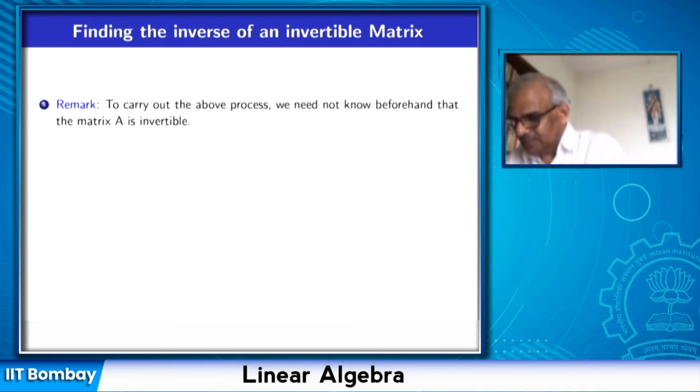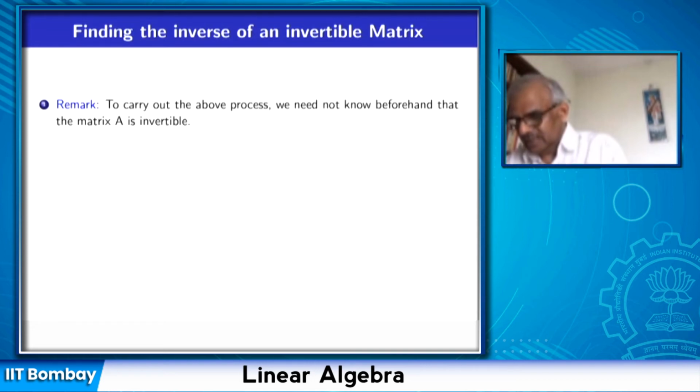So we just set up the equations AX1 equal to E1, AX2 equal to E2, etc., and apply the Gauss-Jordan process. At the end, suppose the row canonical form of A doesn't turn out to be the identity matrix, then it says that the matrix is not invertible.